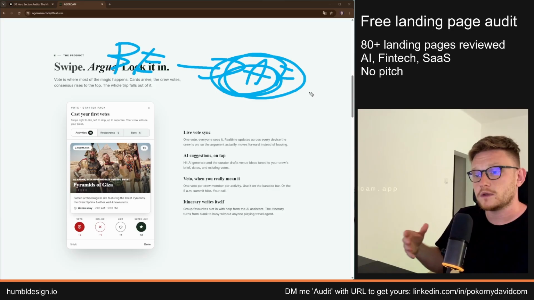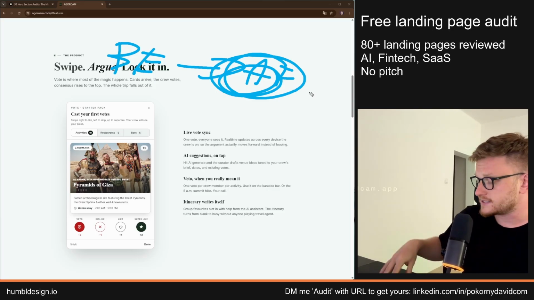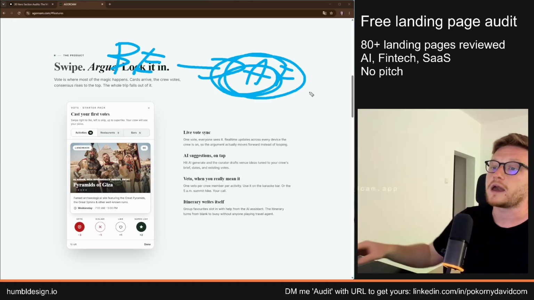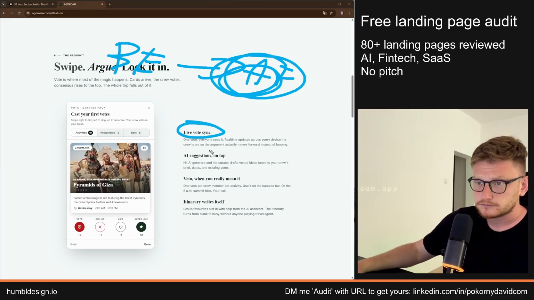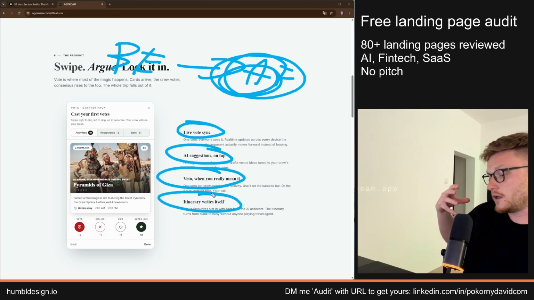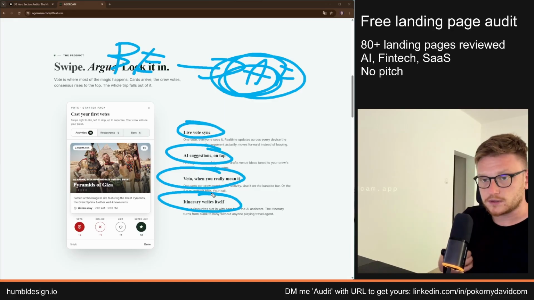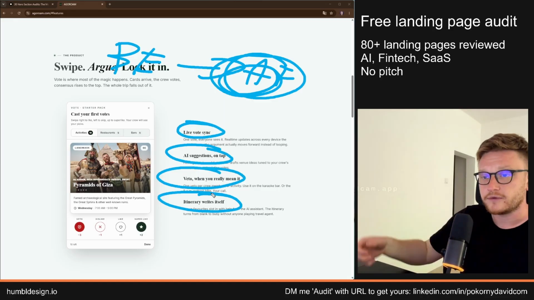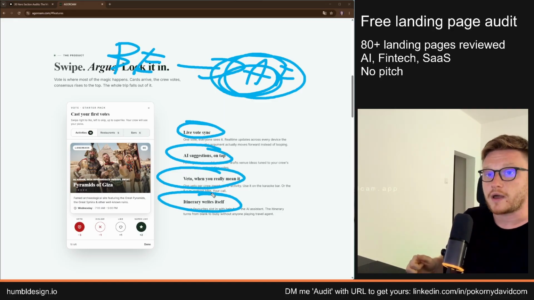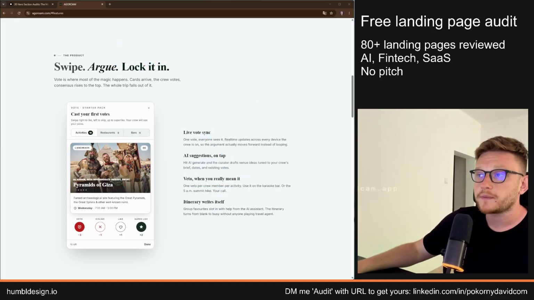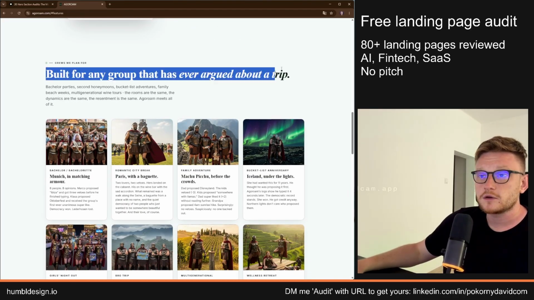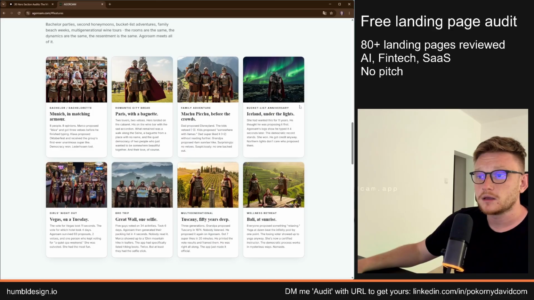If AI helped you write that, you should ask AI to write it from the outcome and benefit perspective. No one is interested in all of those different features. What they are really interested in is what problems it fixes and what outcomes it brings. What is the outcome of live votes, what is the outcome of AI suggestions, why should I even use that feature? Most of the copy should be all about that. Built for any group that hates arguing about the trip.